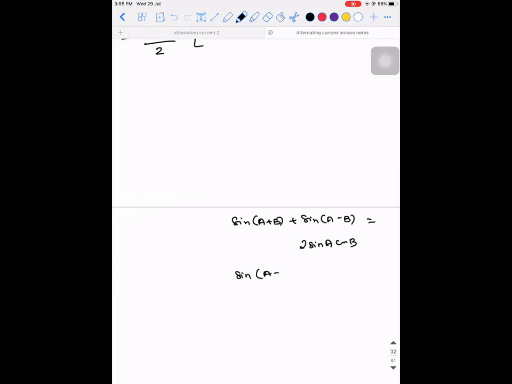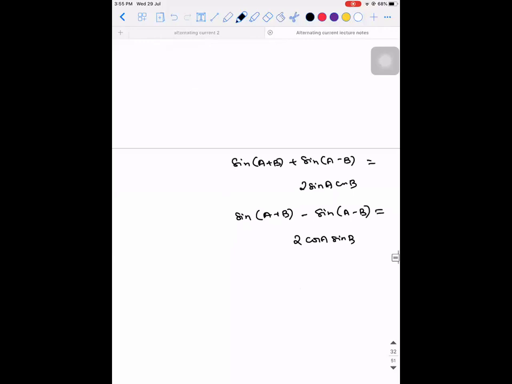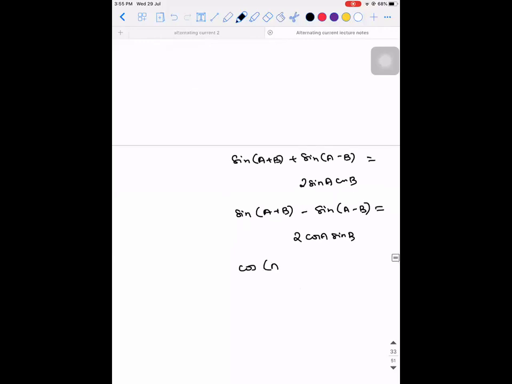Similarly, sine of A plus B minus sine of A minus B is equal to 2 cos A sin B. You know this formula, right? Similarly, what do you need to do to get 2 sines? You do cos of A plus B minus cos of A minus B. This will give me minus 2 sine A sine B. Okay. If I want only 2 sine A sine B, what should I do?